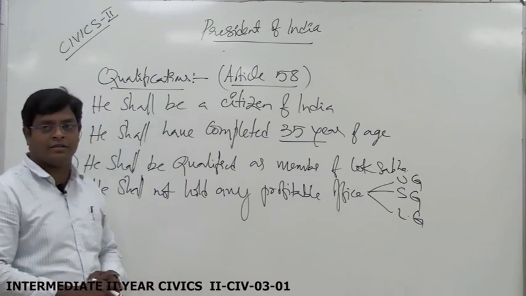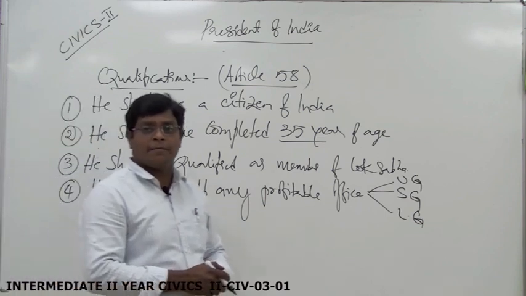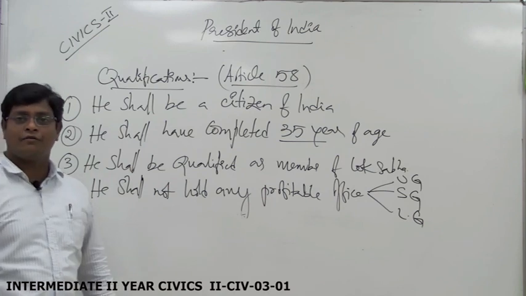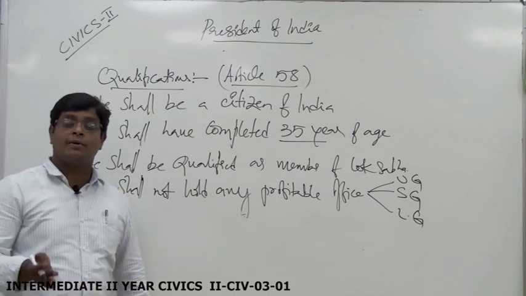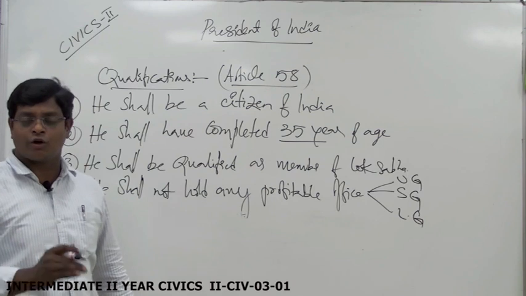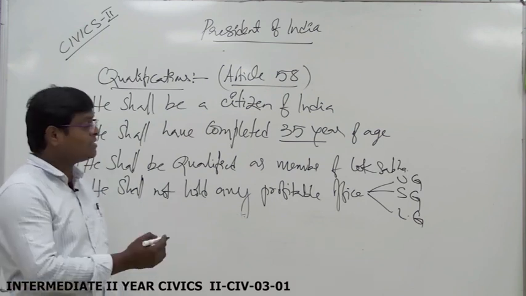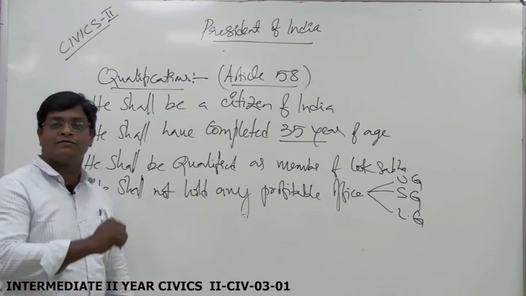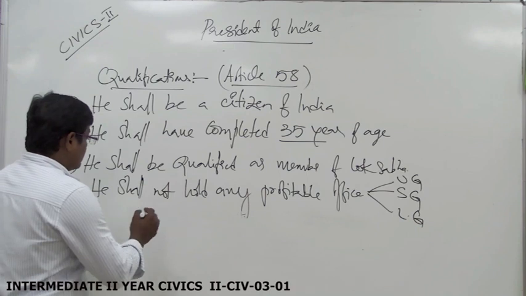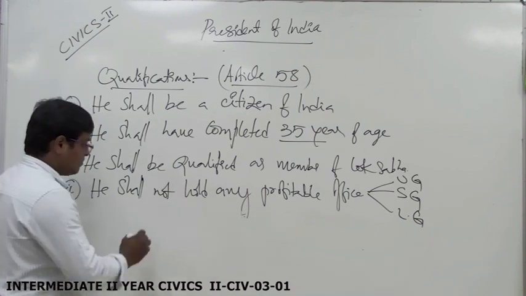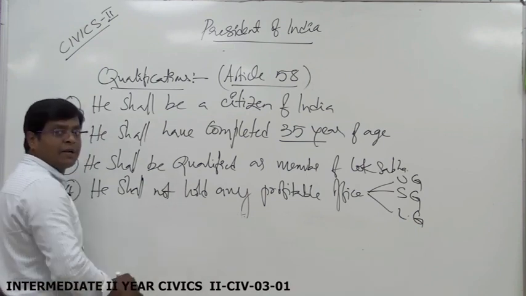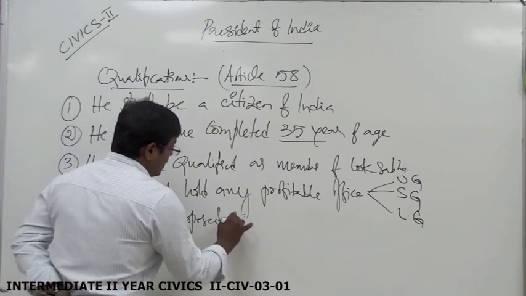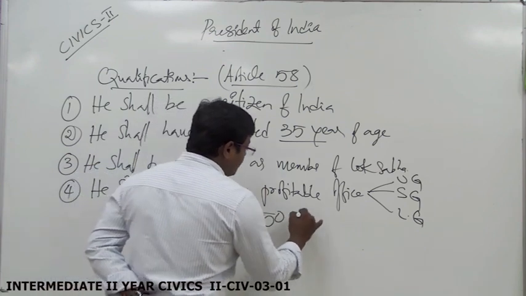These are the qualifications. Besides the qualifications, the candidature of the President of India must be proposed by 50 members of the Electoral College and supported by 50 members of the Electoral College as a condition. That means the candidate who contests in the President of India election also has to satisfy some conditions. What are the conditions? The candidature of the President of India election is proposed by 50 members of the Electoral College.